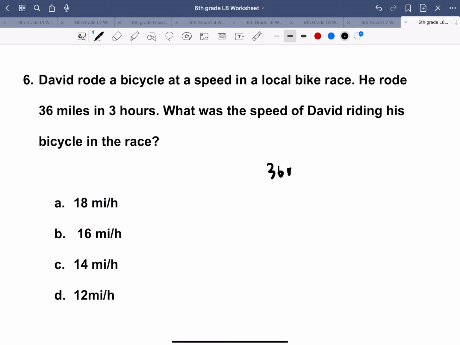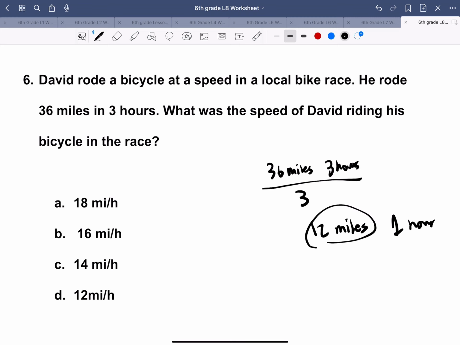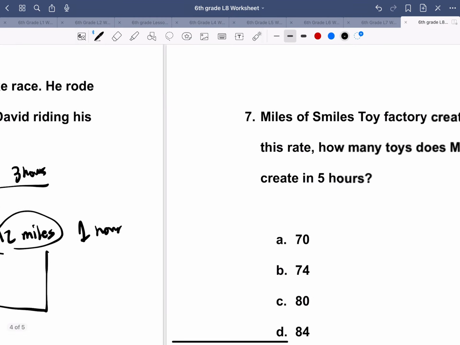Then from this, we can tell the hours we can get, which we just divide by 3. We'll get 12 miles in a span of 1 hour. And with that, we know it's 12 miles per hour, which here is the next one.